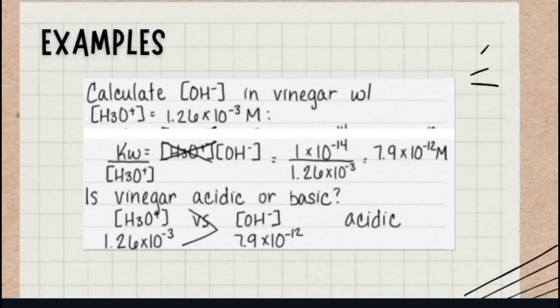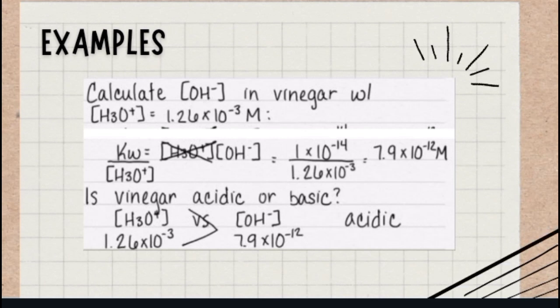Calculate [OH-] in vinegar with [H3O+] equal to 1.26 times 10 to the power of negative 3 molarity. So for the solution, Kw is equal to [H3O+] times [OH-]. So you are looking for [OH-]. You need to divide both sides by [H3O+] to get [OH-].